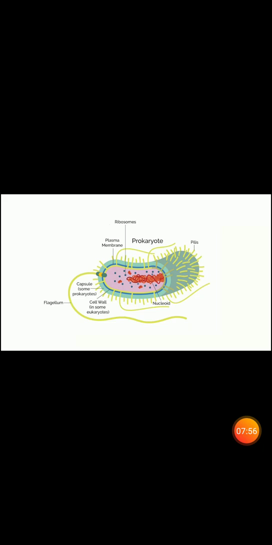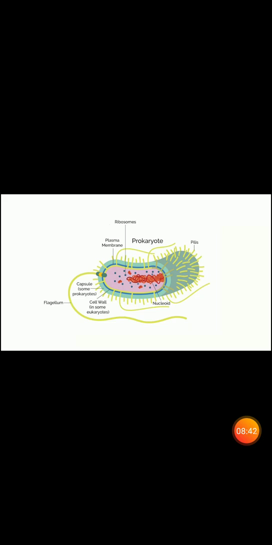The cells of bacteria and blue-green algae are prokaryotic cells. The prokaryotic cells are primitive cells. In the Greek word prokaryotic, pro means first or primitive, and karyote means nucleus. First nucleus or primitive nucleus. They are the ancestors of eukaryotic cells. They originated 3,500 million years ago.